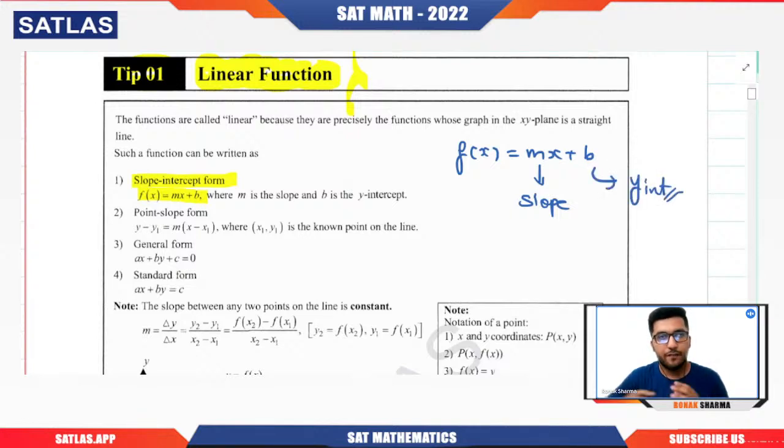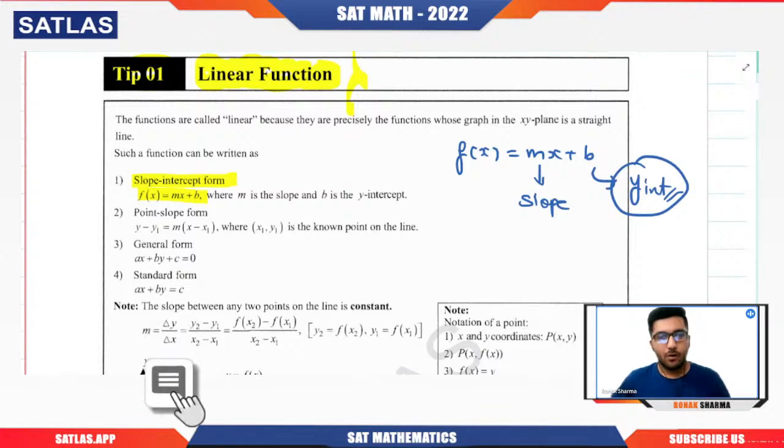If you remember, in the last session I gave you the ultimate tip on how to calculate the y-intercept and x-intercept. If you have not watched that video, we're going to put that link in the description. Please do look at it, because this is very important, and if we need it, I'm going to tell you that again.